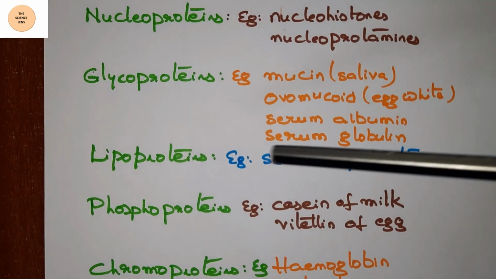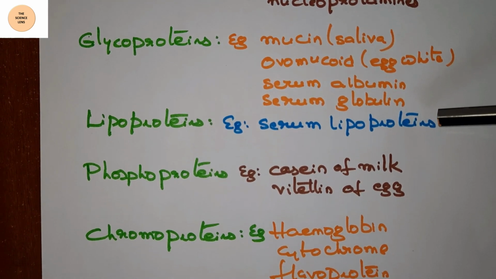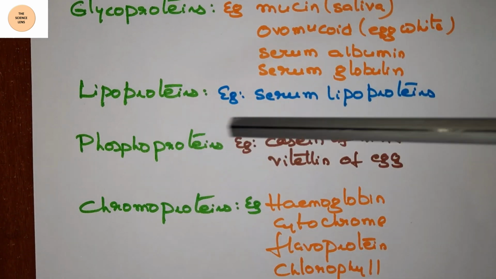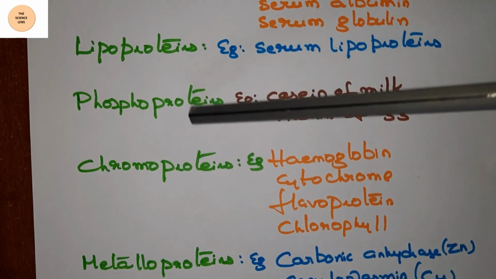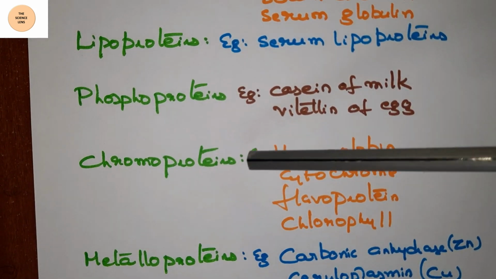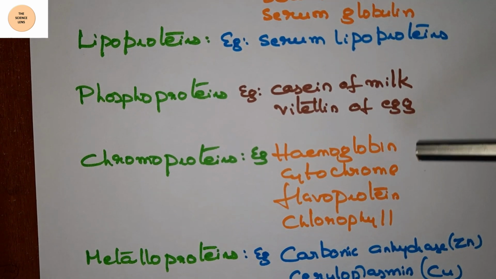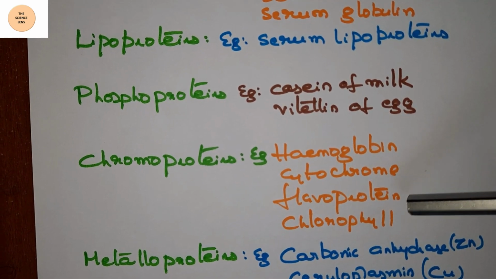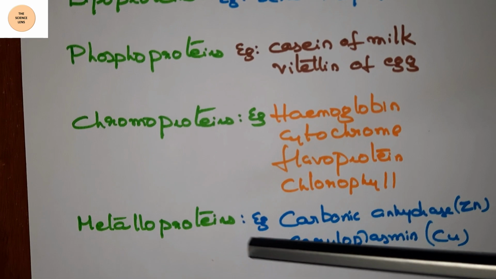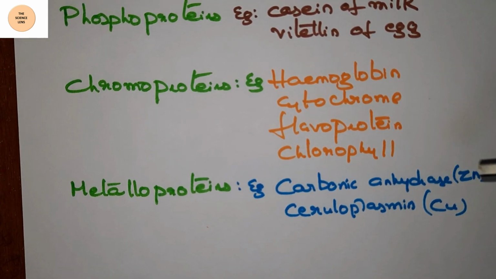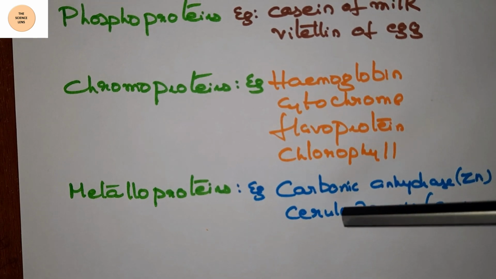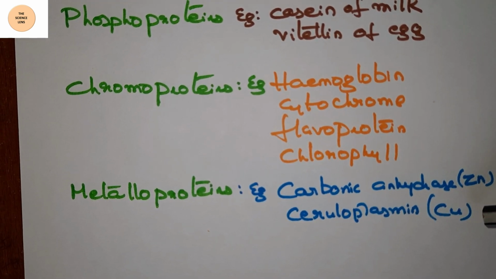For lipoproteins, serum lipoproteins are the examples. Casein of milk and vitellin of egg come under phosphoproteins. Next one is chromoproteins: hemoglobin, cytochrome, flavoprotein, chlorophyll. Next, metalloproteins: carbonic anhydrase containing the metal zinc, ceruloplasmin containing the metal copper.